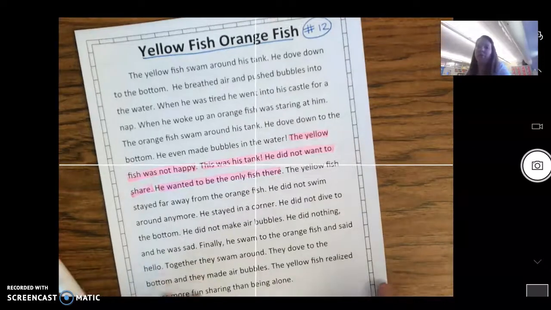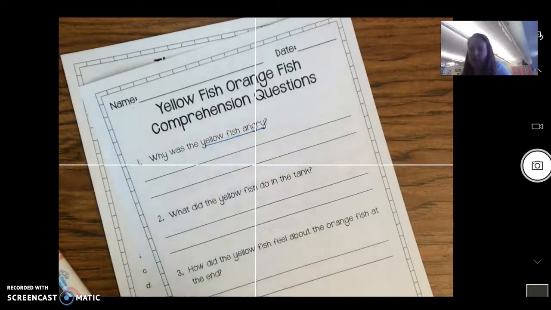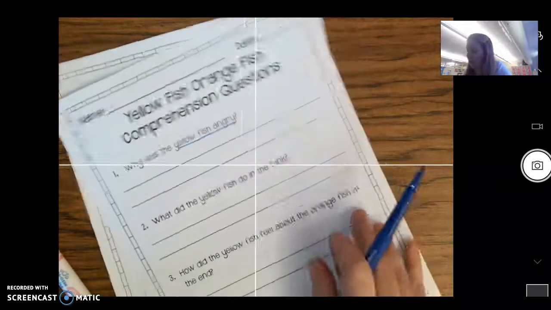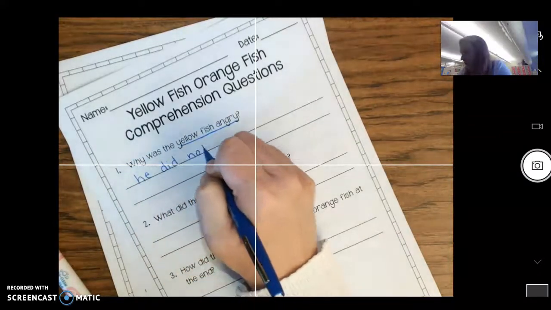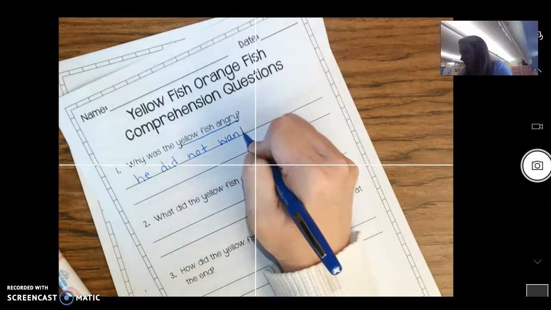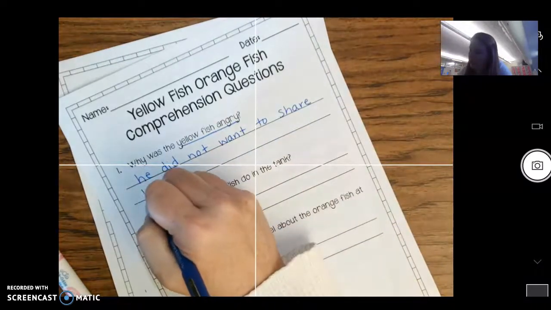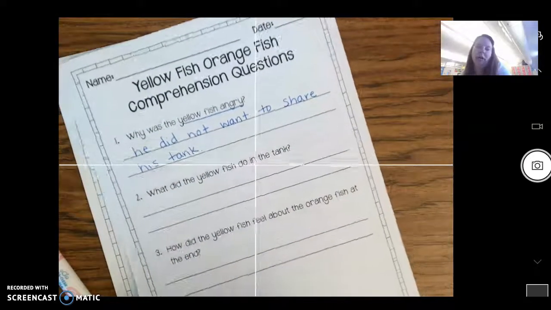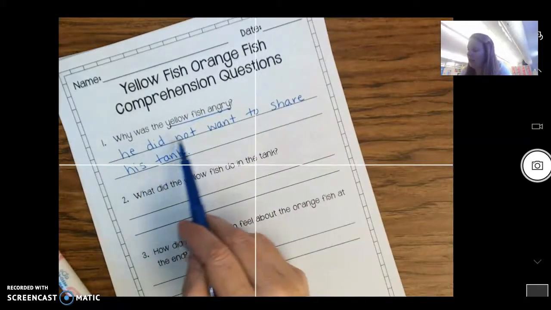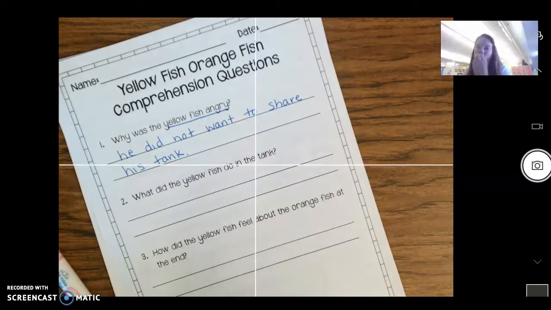So what could I write for the first question? It says, why was the yellow fish angry? And we can just say, he did not want to share his tank. Okay, so again, pause your screen, and we wrote, he did not want to share his tank, and that's why the yellow fish was angry. Okay, so pause the video if you need to.